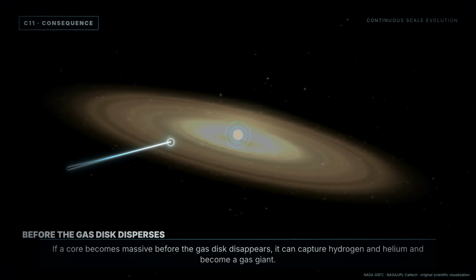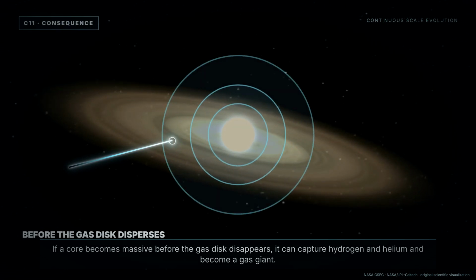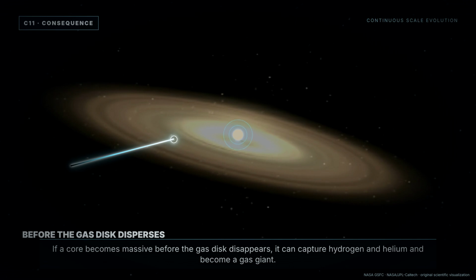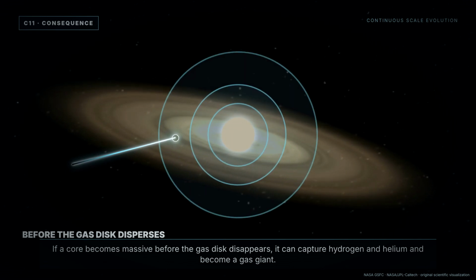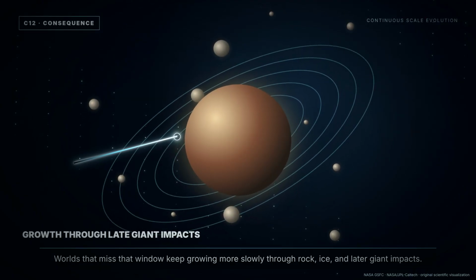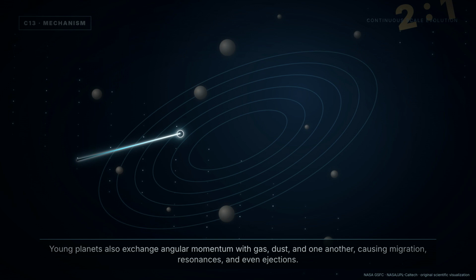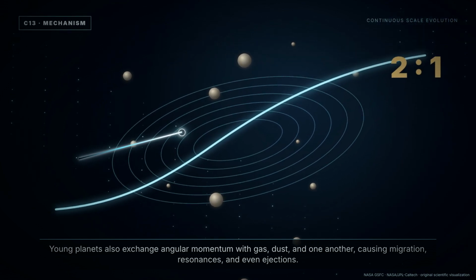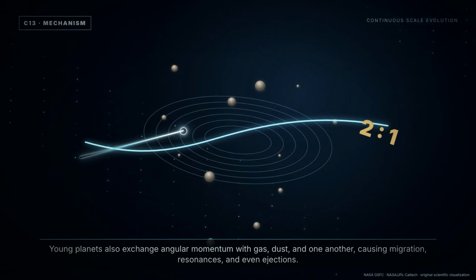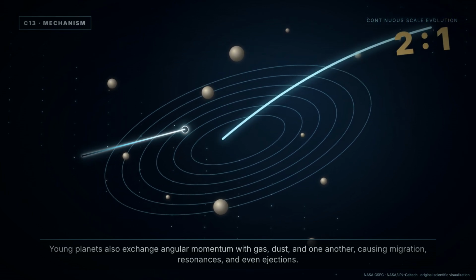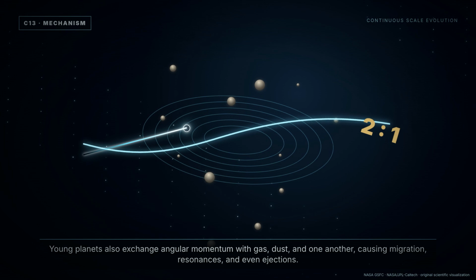If a core becomes massive before the gas disk disappears, it can capture hydrogen and helium and become a gas giant. Worlds that miss that window keep growing more slowly through rock, ice, and later giant impacts. Young planets also exchange angular momentum with gas, dust, and one another, causing migration, resonances, and even ejections.